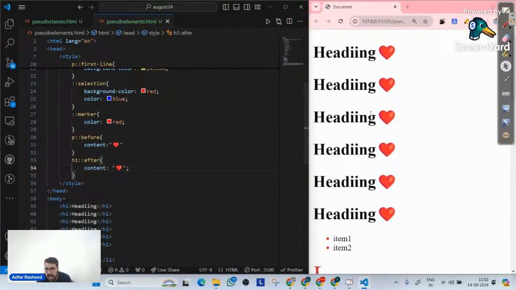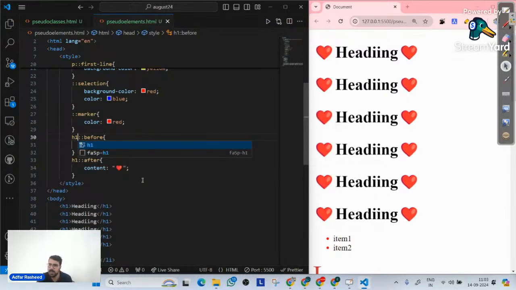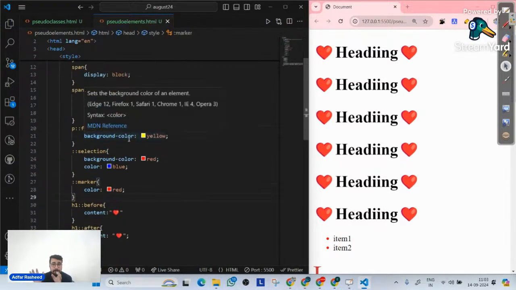What does it mean? After this, let me go here. Let me write H1 in this case. So H1 before, H1 after. I have my content before as well as after. So these are a few of the pseudo elements that play a very important role. But you need to understand that pseudo elements target some specific part of a tag.